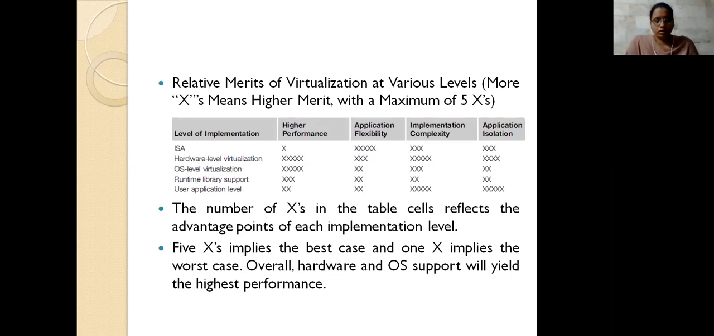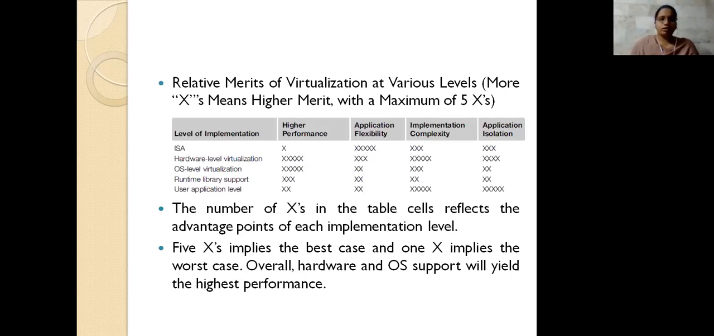These are the things we discussed: the instruction set architecture and hardware level, OS level virtualization, runtime, that is the library set support you are providing, and the user application level. So here it shows how these are achieved.